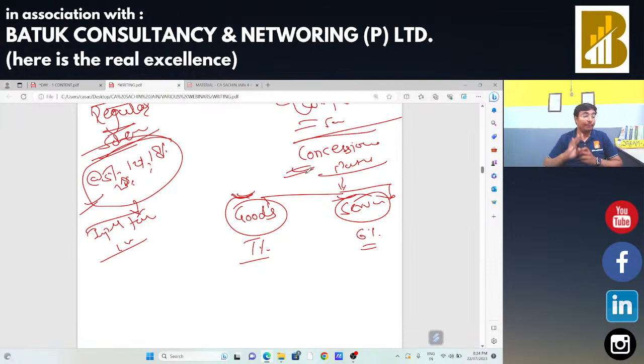Concessional rate of tax is applicable in case of composition scheme, and in case of goods the rate of GST will be 1%, and in case of services the rate of GST will be 6% in case of composition scheme.